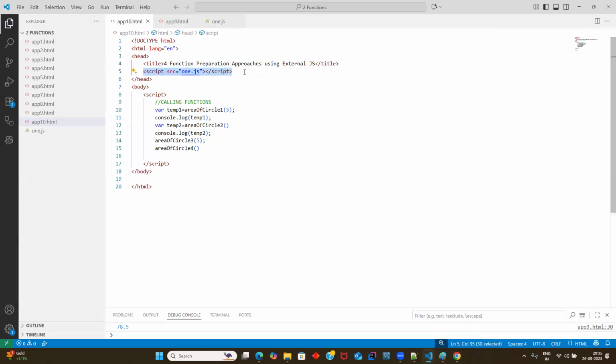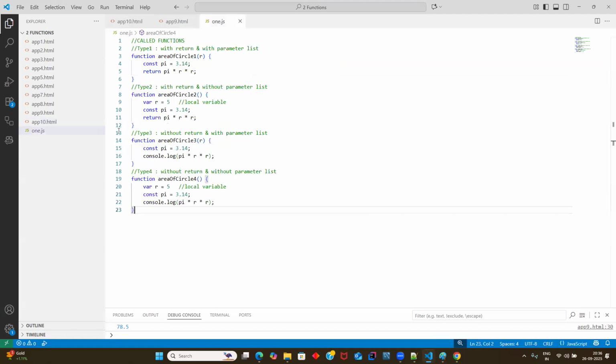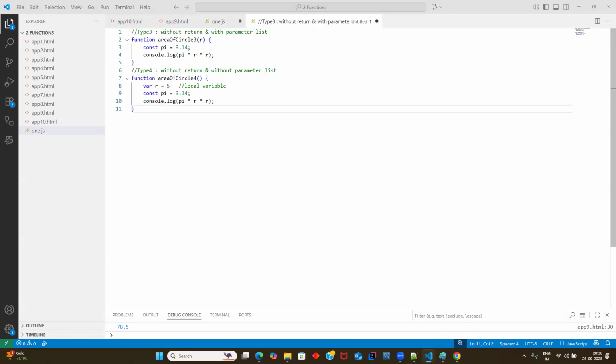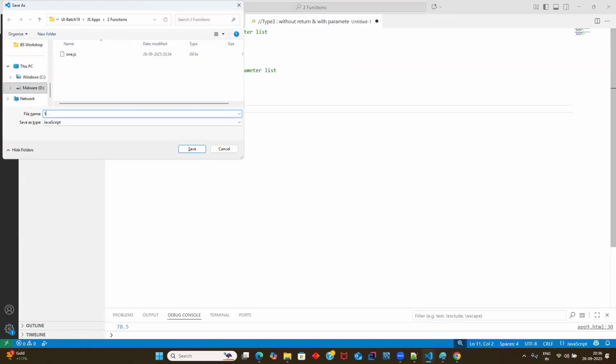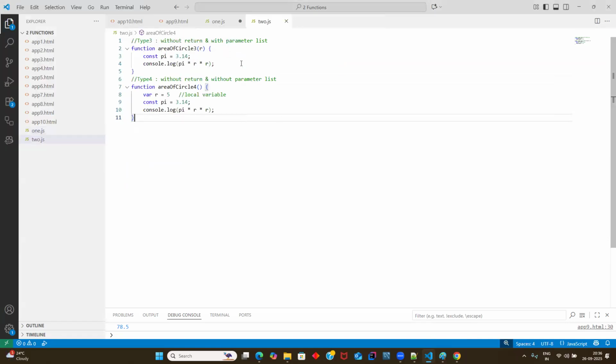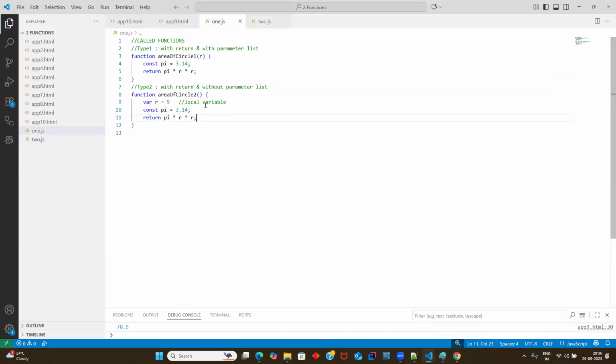You may have a doubt, sir, can I use multiple scripts? Yes, you can use multiple scripts, guys, like this. If you want to divide these functions into a separate file, you can happily do this. Let me save this as 2.js, see, right?